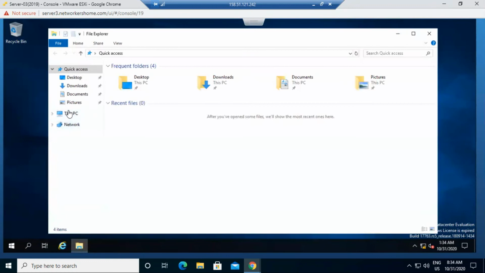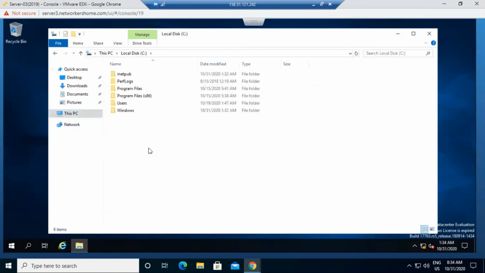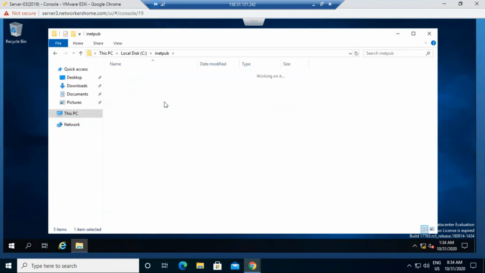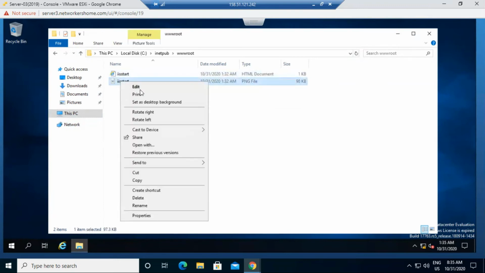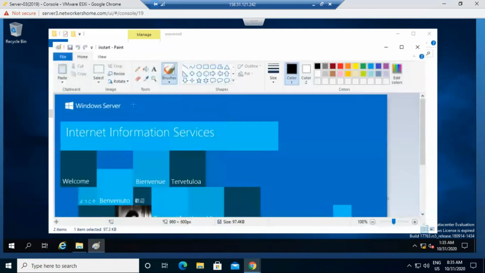Okay, let's go to PC, and in C drive, by default IIS saves the page in this folder, inetpub. Double click on that, wwwroot, double click on that. Over there you can see that we have the IIS start. This is the default page we have, and this is the image file. Just click on edit, and you can see that this is the image file we have.